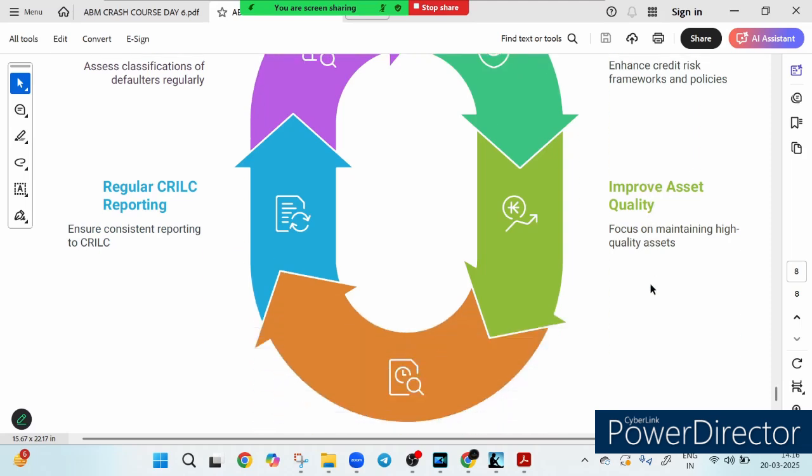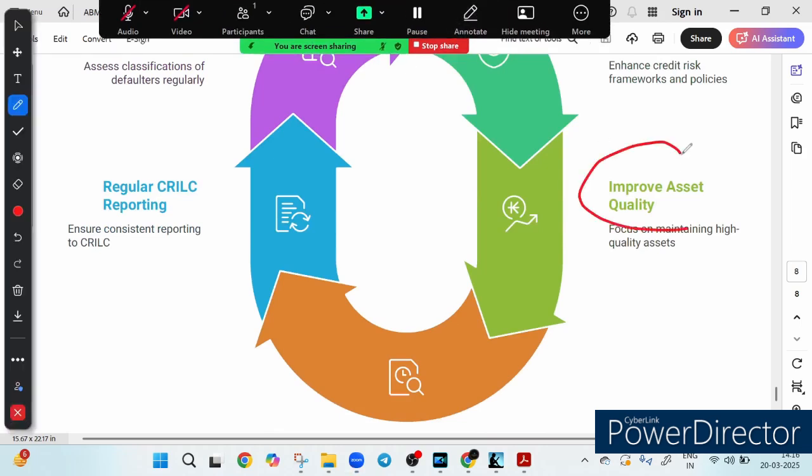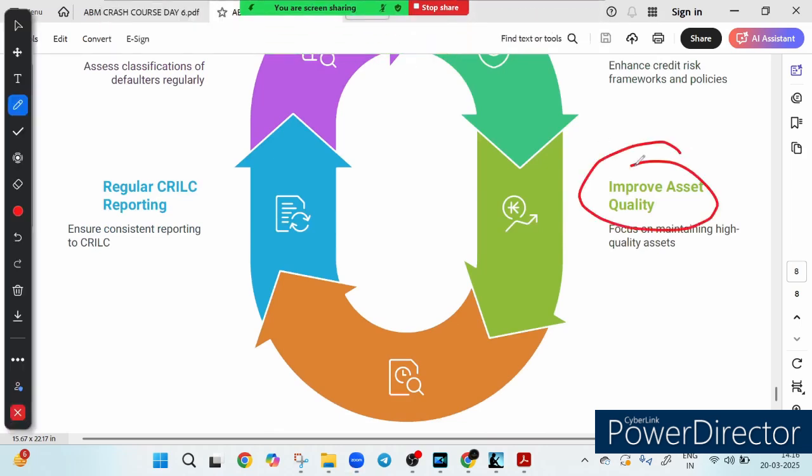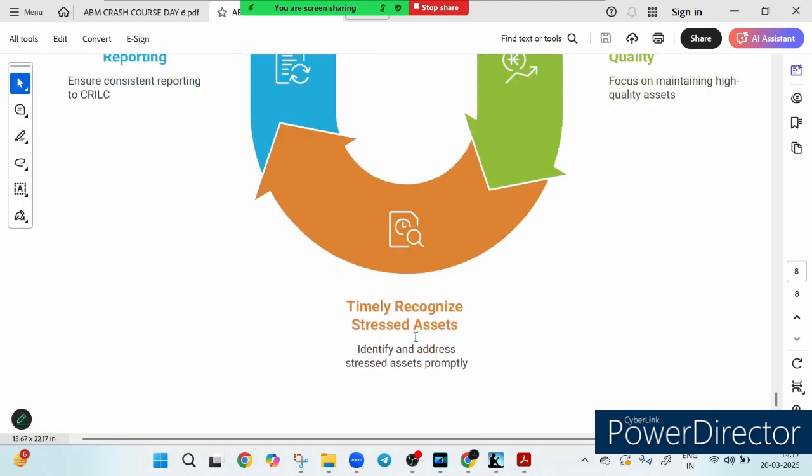Then the second thing is improve the asset quality, which means the next focus shifts to building a portfolio of high quality assets, HQLA. So remember, healthy assets mean a healthy balance sheet. The next thing is timely recognition of stress. So here is the third point, timely recognize stressed assets. What happens when assets start showing signs of stress? Banks must quickly identify and address stressed assets to prevent deterioration.